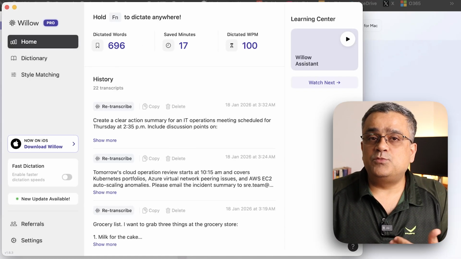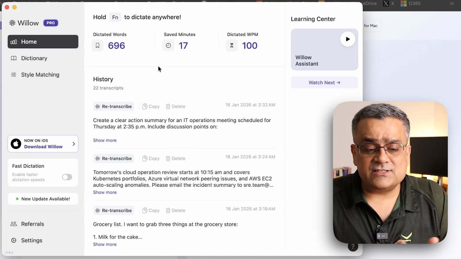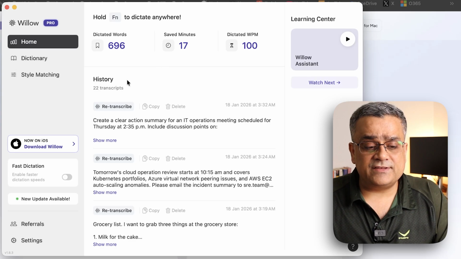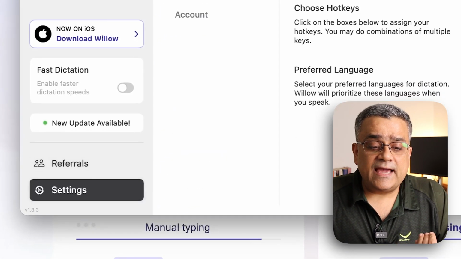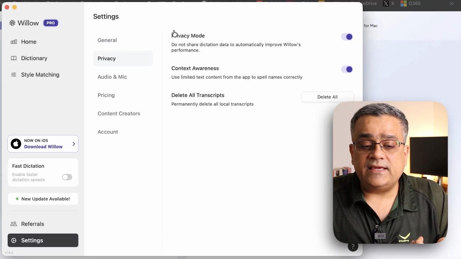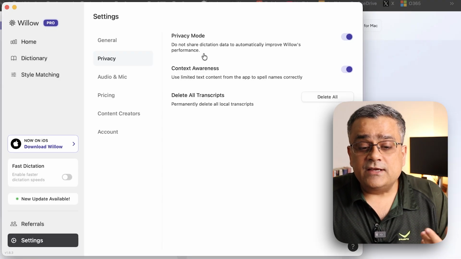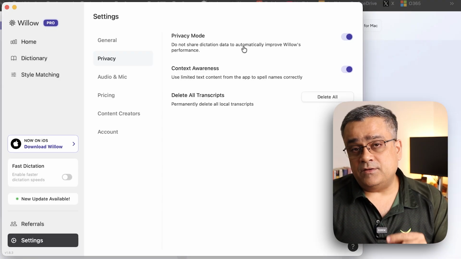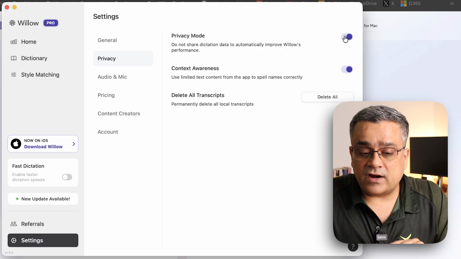So this is the dashboard. It will look like this. It also retains all of your history and everything. If you go to settings and then go to privacy, you can see that privacy mode is on here, so that my data will remain on my computer itself. So you can turn it on, and then it will give you the best experience. Start using it on your macOS, and once you get comfortable, you can also start using it from your mobile, and then the overall experience will definitely help you to save nearly more than an hour.